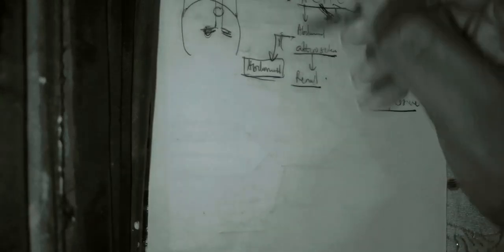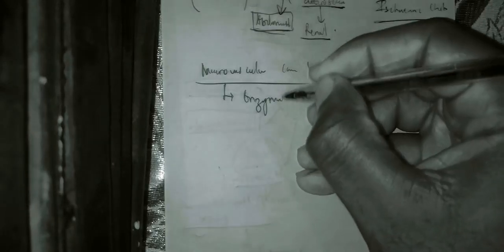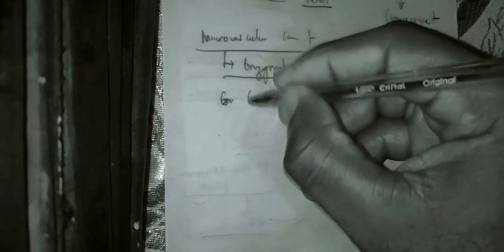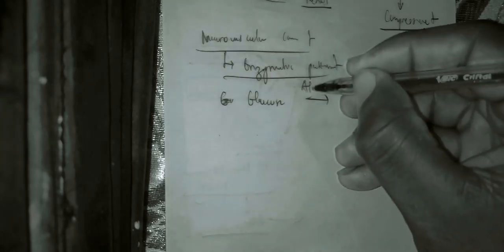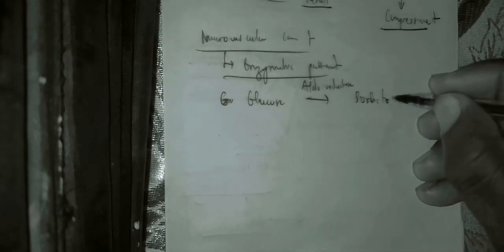Now, after working with the atherosclerosis, what we have now is the microvascular complication. Is it clear? For the microvascular complication, the pathophysiology is going to be the enzymatic pathway. Now, what results in the enzymatic pathway? You normally have the conversion of glucose to sorbitol by using the enzyme aldose reductase. Is it clear?